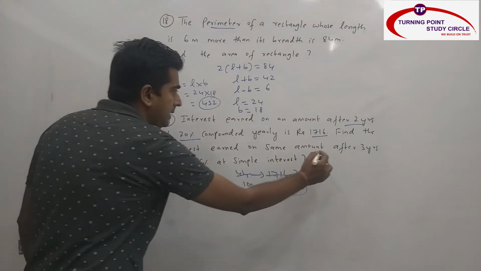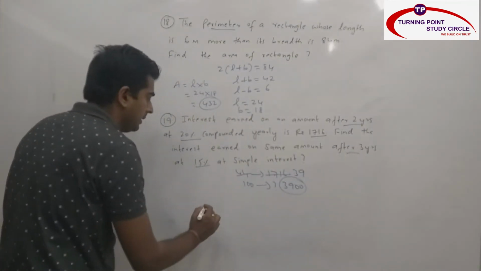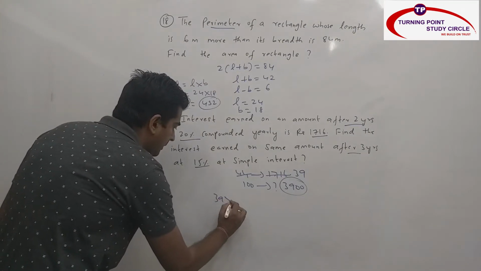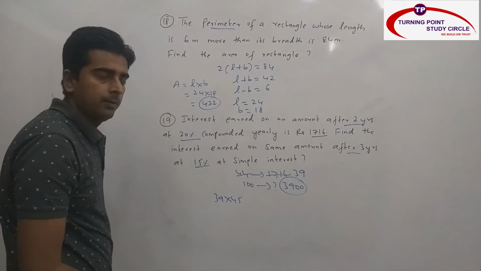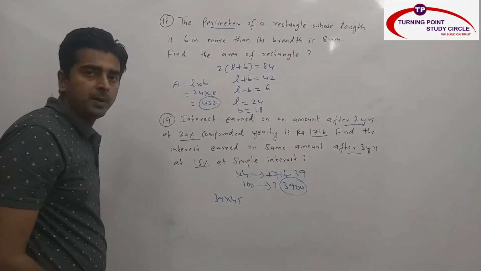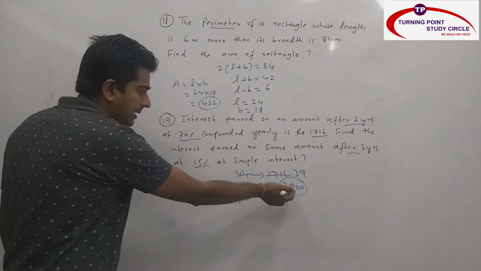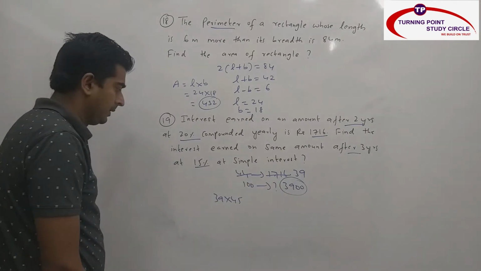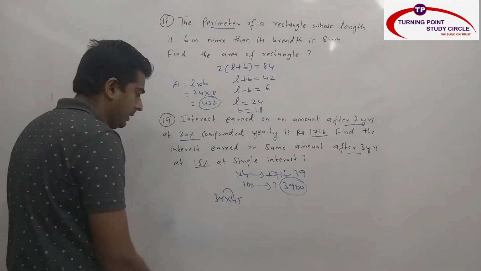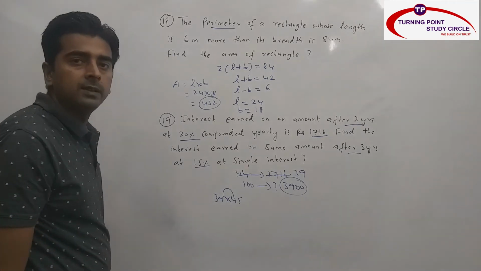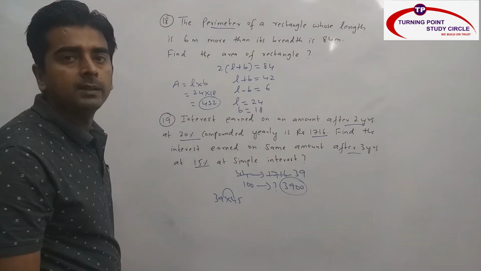So after 3 years at 15%. That means 39 into 45. 15 3s are, per year interest is 15%, 3 years is 45. And by 100 means 00 will be cancelled. Now this is also how to multiply. Difference is 6. Whenever difference is 6, middle number square minus 3 square.